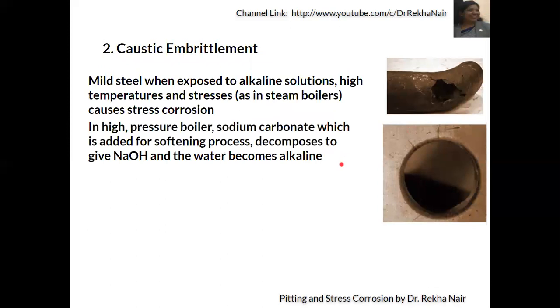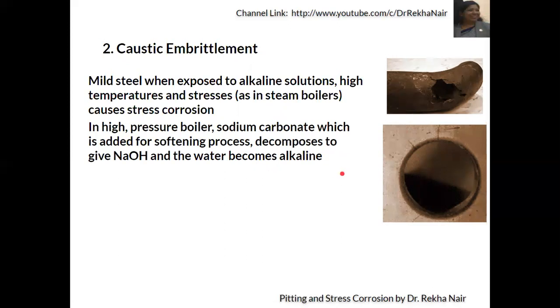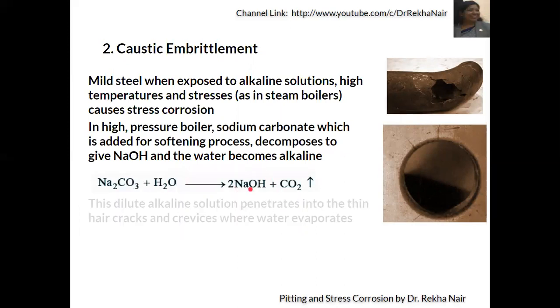Generally, this takes place in high pressure boilers where we produce steam from water, and sodium carbonate is added for softening of water, that is, removal of all the hard substances. Sodium carbonate decomposes to form sodium hydroxide, and the water becomes alkaline. You can see sodium carbonate reacting with water in high pressure boilers to form sodium hydroxide.